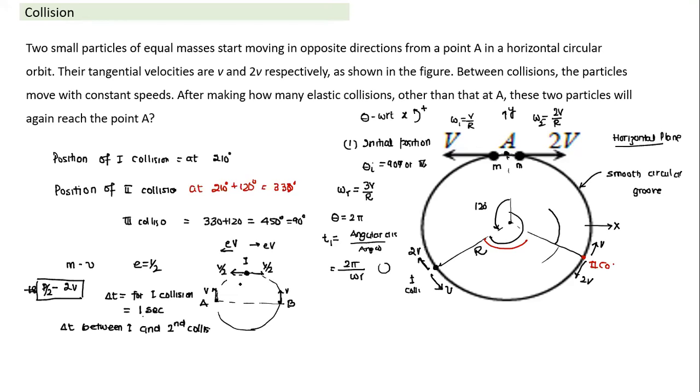So what is the time taken for the second collision? The speed has become e times, so the time taken becomes 1 by e times for the same angular displacement, but now they have traveled twice the distance. The time taken for the second collision will be equal to 2 by e. Since e is 1 by 2, the second collision will take 4 times more time. The time between the first and second collision will be 4 seconds. Okay, so that's what I just wanted to cover about the topic of collision.